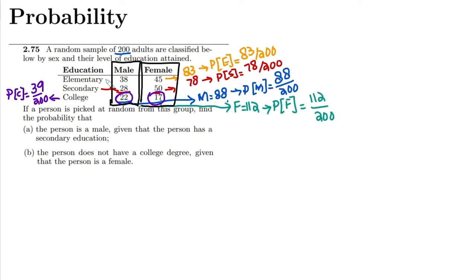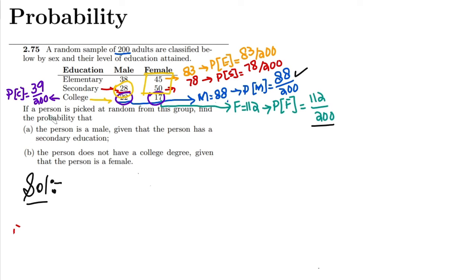Similarly, for the education levels, I added all these values on the basis of the rows, here for the secondary, and for the college level this one. Those were the different levels which I made use of here. Now in order to find the solution, we have the different probabilities which we have found.